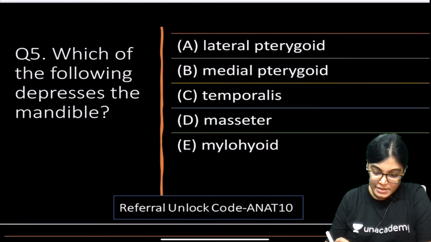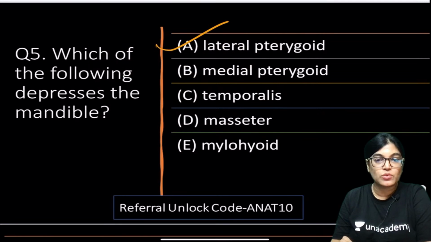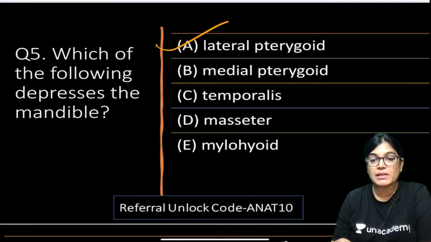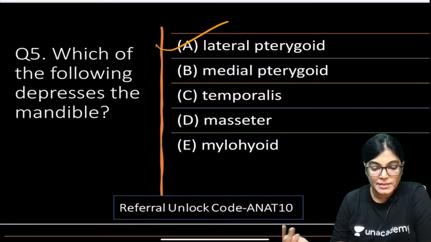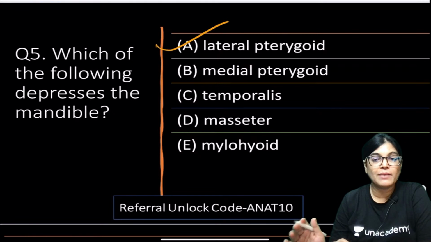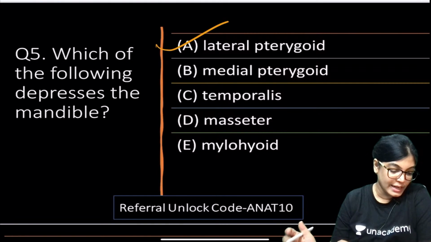So yes, the correct answer here is lateral pterygoid. So A is absolutely correct. All other muscles are not depressing. Actually, lateral pterygoid is the only muscle of mastication which is depressing, but it does this action along with the associated suprahyoid and infrahyoid muscles. But we have to choose one, so the lateral pterygoid is the correct answer.